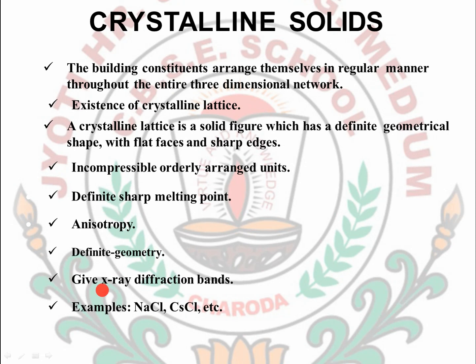Next, they give X-ray diffraction bands when X-rays are thrown over these crystalline solids. Some examples of crystalline solids are NaCl, CaCl, iron, and copper. All these are examples of crystalline solids.